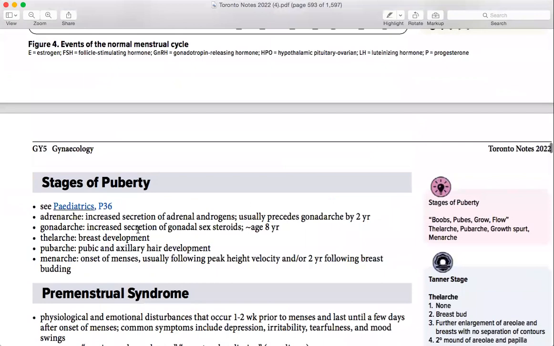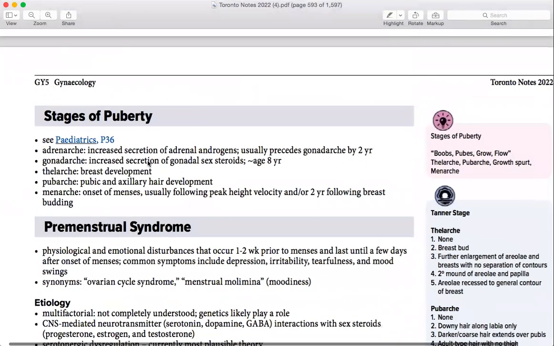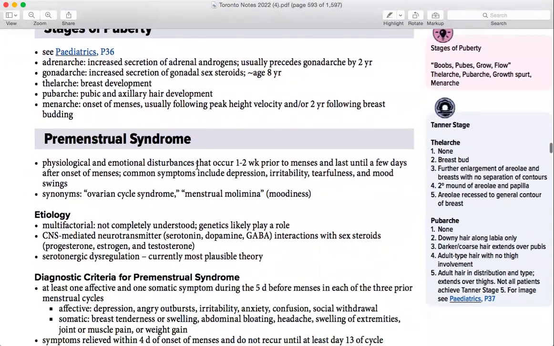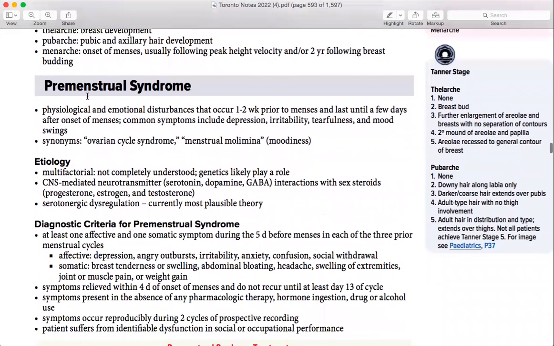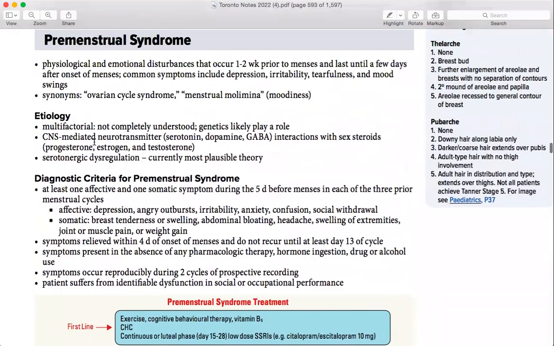So the first topic we cannot miss is premenstrual syndrome. It's on page number 5, if you can go. Premenstrual syndrome is basically physiological and emotional disturbances that occur 1 to 2 weeks prior to the menses. So you need to know the difference between premenstrual syndrome and premenstrual dysphoric syndrome. So what is premenstrual syndrome? It is physiological and emotional disturbances that occur 1 to 2 weeks prior to the menses and last until a few days after onset of the menses.